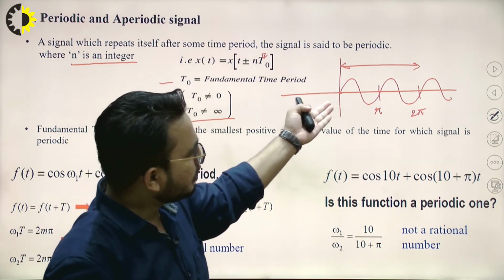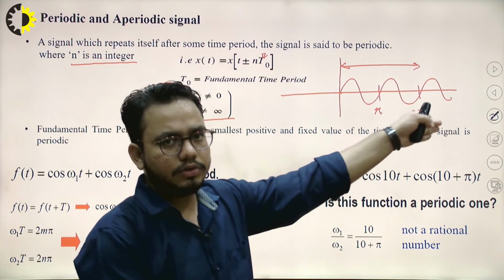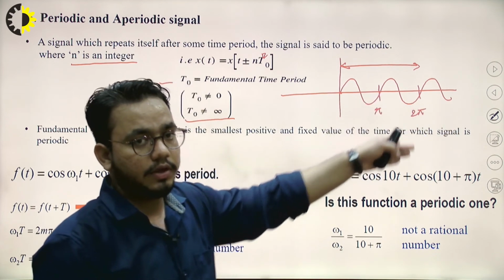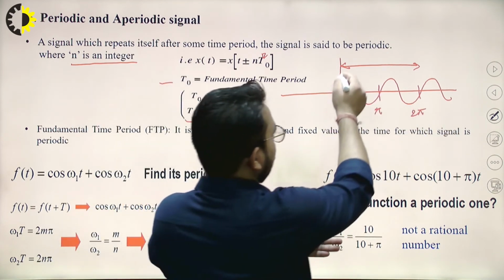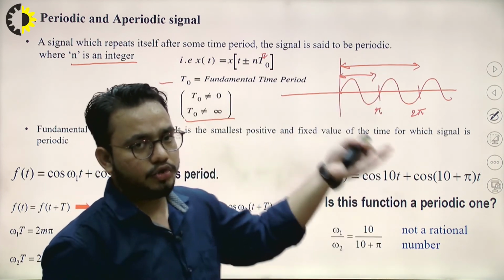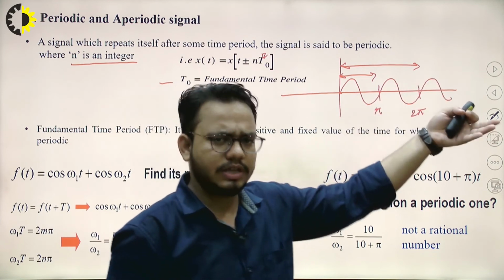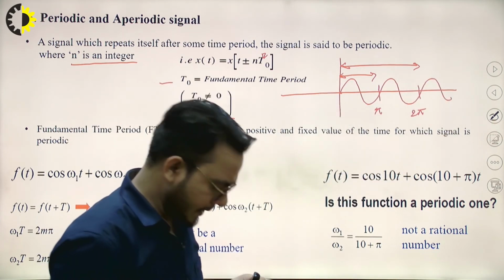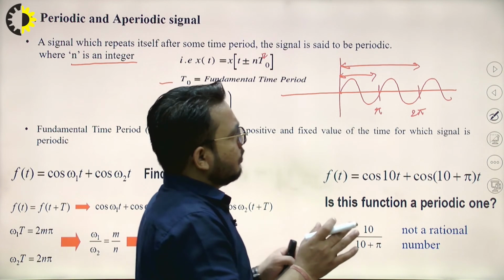If we talk about 2 pi, after that also the signal is repeating itself, and after pi again it is repeating. So this pattern continues, and after 3 pi, 4 pi, several pi's, it will repeat itself. Now, what is fundamental time period?